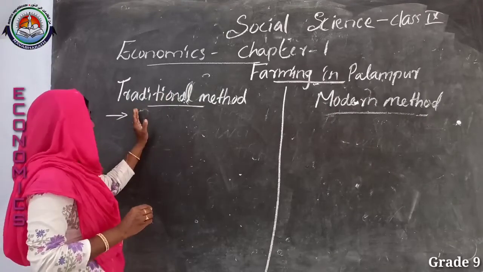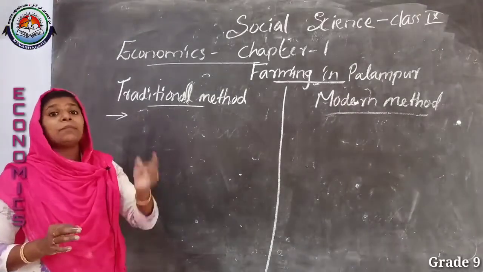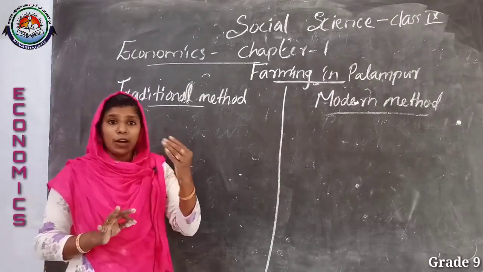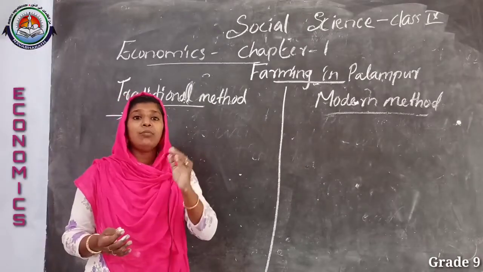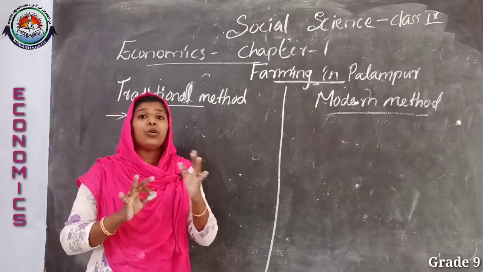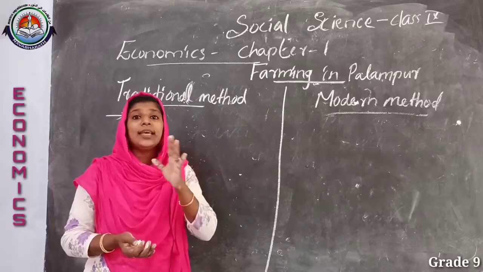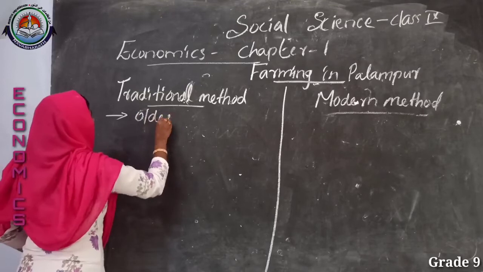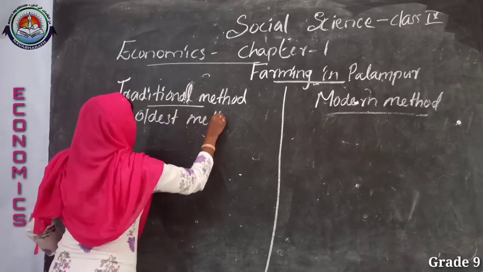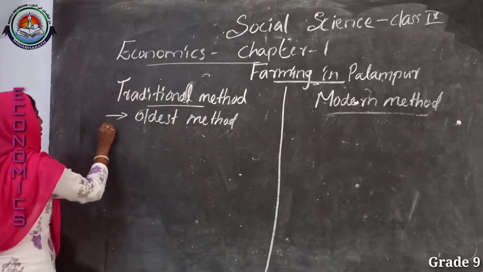Traditional method: these are practices done by farmers over many generations. It is the oldest mode of cultivation, the oldest method. Then what may be the second feature?